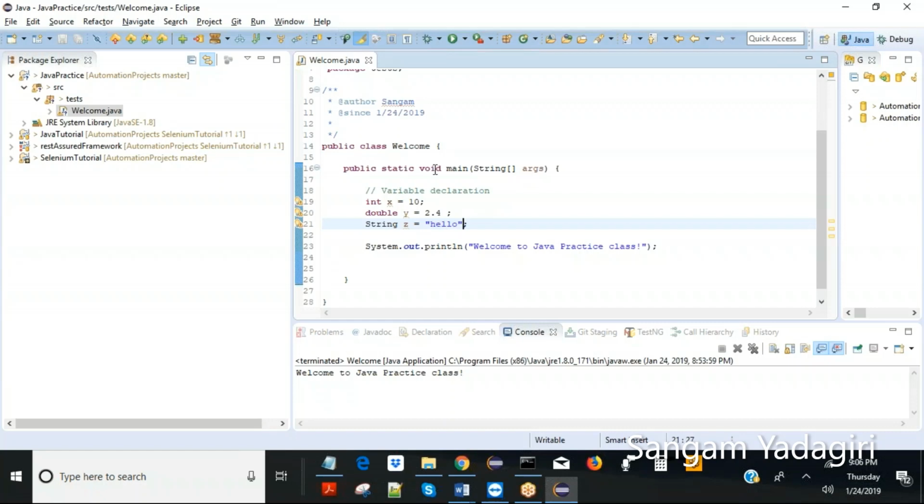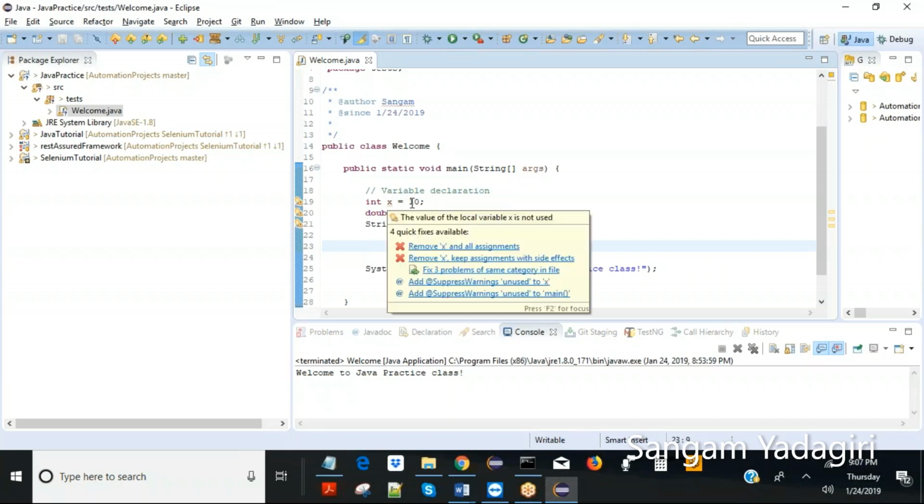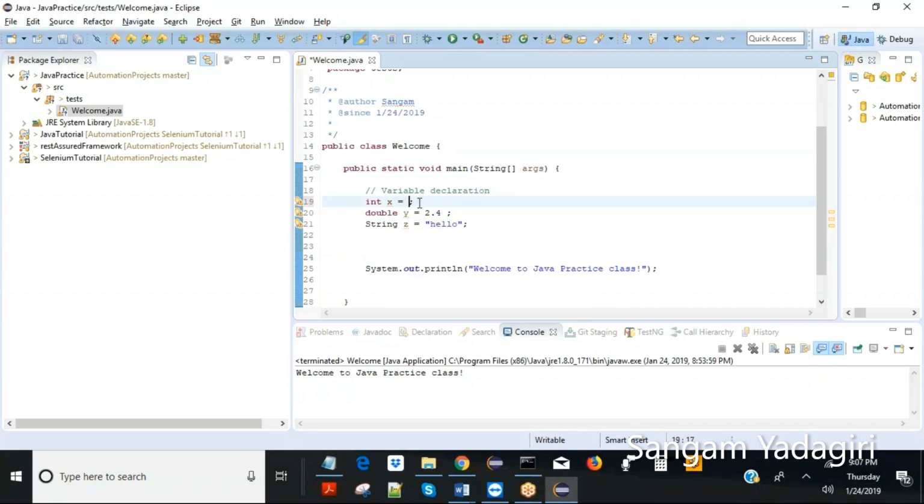Now we will use these variables. The main reason we declared them and assigned them values is to use them in our programming. What I want to print is something like the addition of x and y, and then I will say hello. Could the integer start with 0? Yes, it could be 0, or anything, any number, or it could be -1.